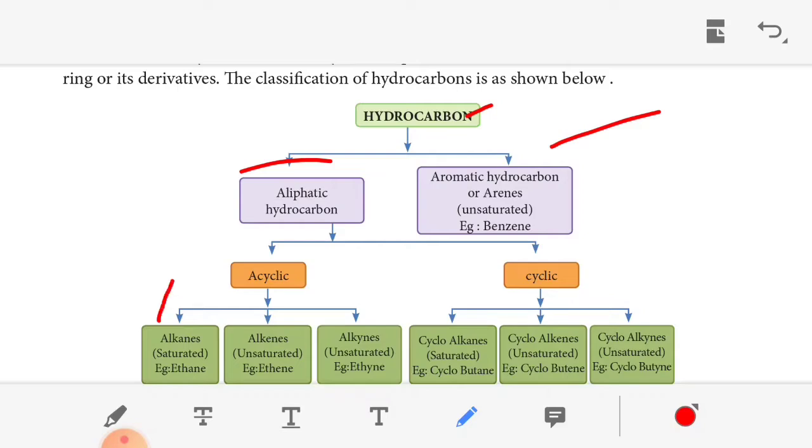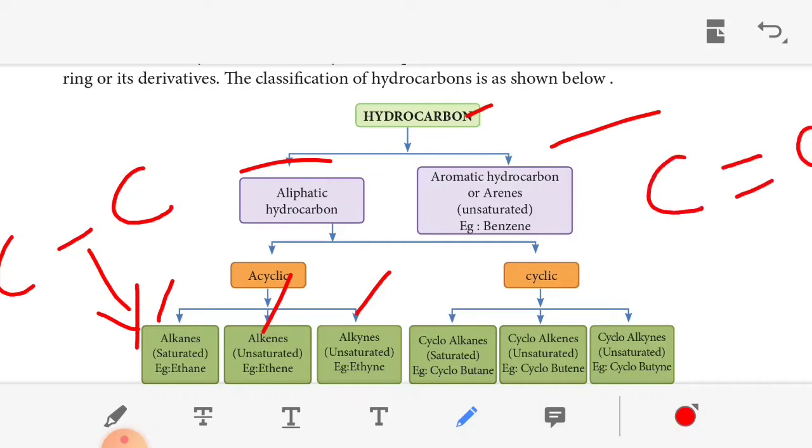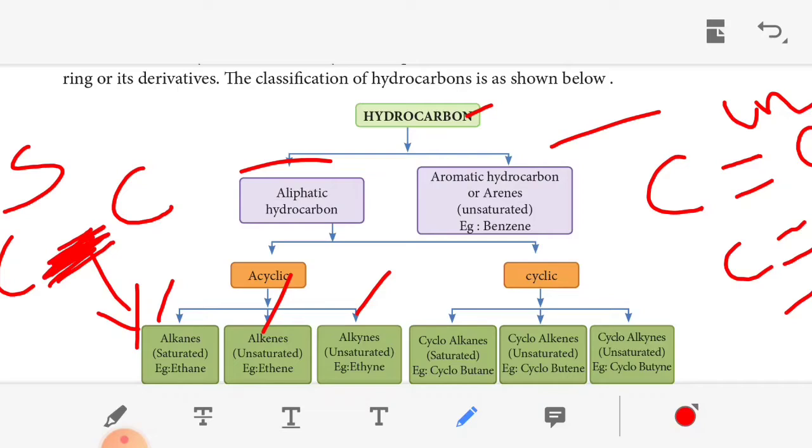Then aliphatic includes alkanes, alkenes, alkynes. An example of an alkane is ethane. First you should know the meaning of saturated: carbon containing only single bonds is called saturated. Then alkenes, for example ethene, are unsaturated. Unsaturated means it contains a double bond or triple bond. Saturated means single bond. Carbon containing double bond or triple bond is called unsaturated. This is the aliphatic hydrocarbon.